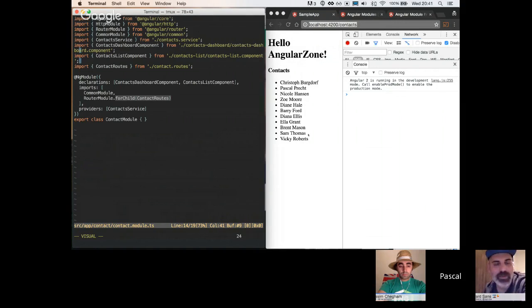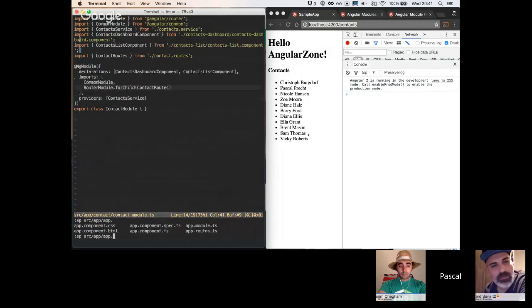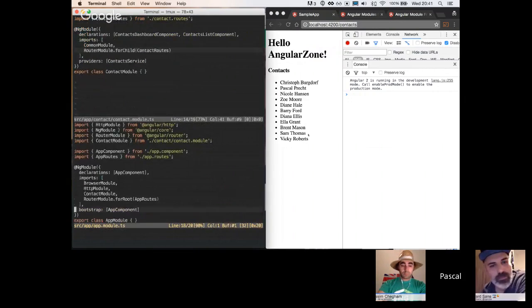So this is the difference between this child module and our root module. This one calls RouterModule.forRoot, and this one calls RouterModule.forChild. There's a different way the router module sets up services and everything, depending on what kind of module we want to provide routes for.